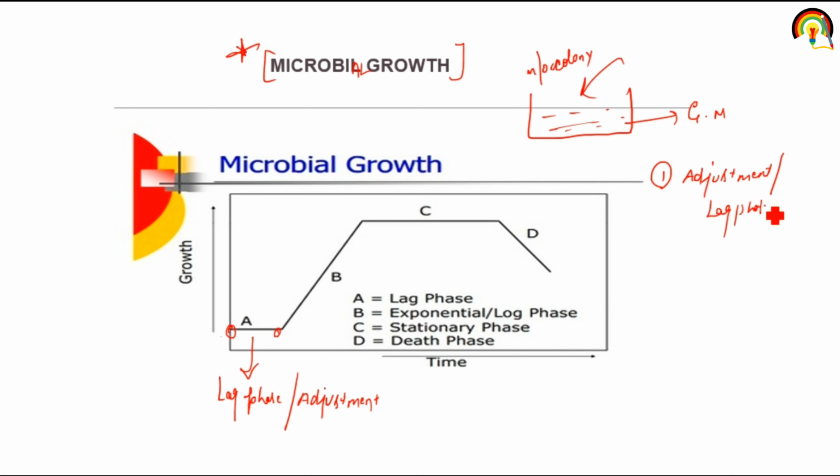Then microorganisms grow exponentially, meaning birth rate is more than death rate. That is called the exponential or log phase. Then there is a stationary phase, when there is no growth, birth and death rate are equal. And then there is a decline phase, that is called the death phase.